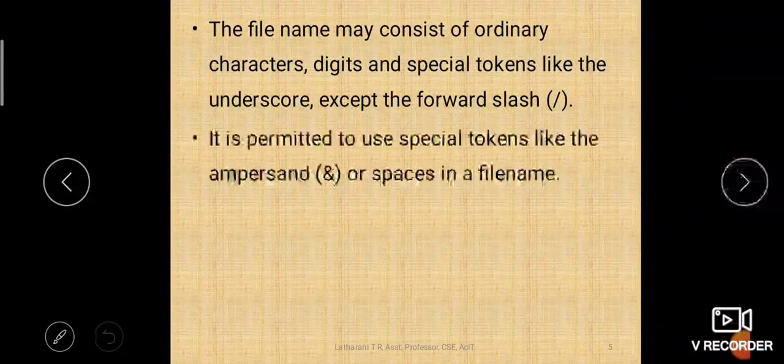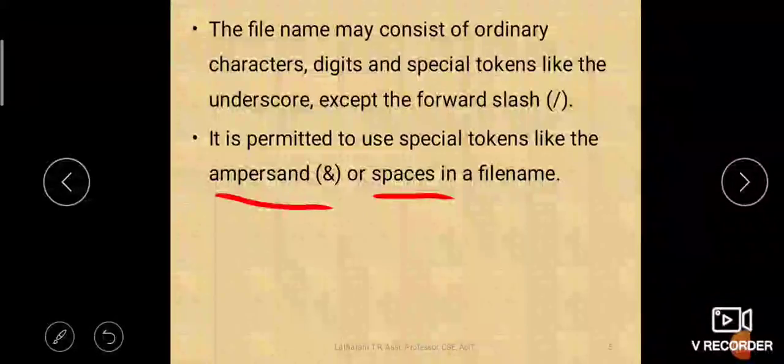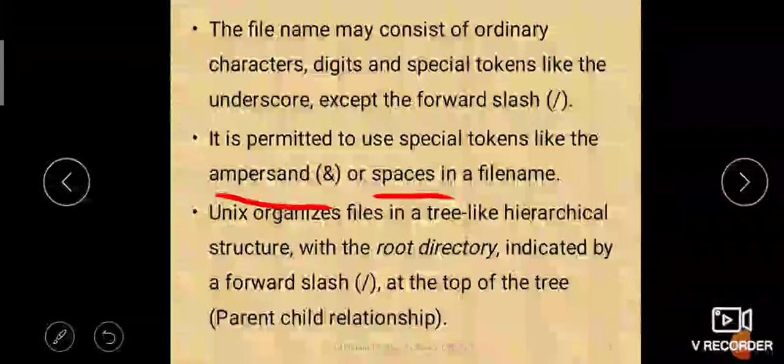Next slide we will discuss. It is permitted to use special tokens like ampersand or spaces also in a file name. You can have ampersand or you can have spaces also in the file name.